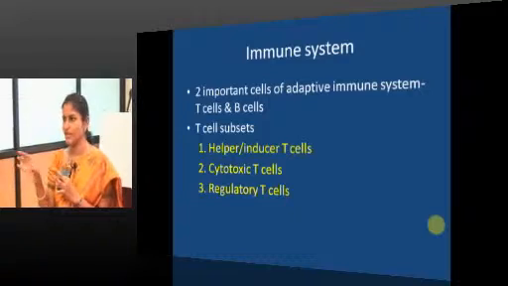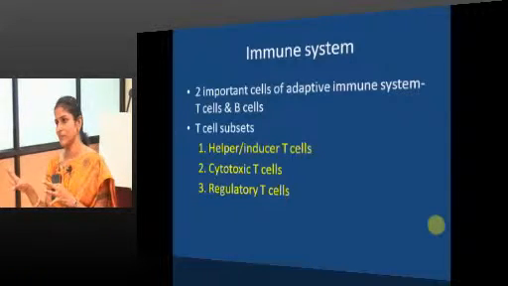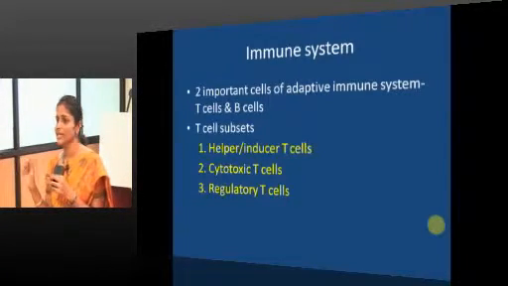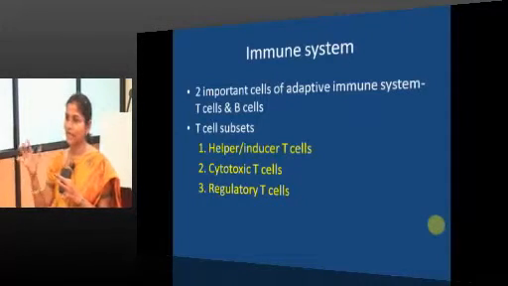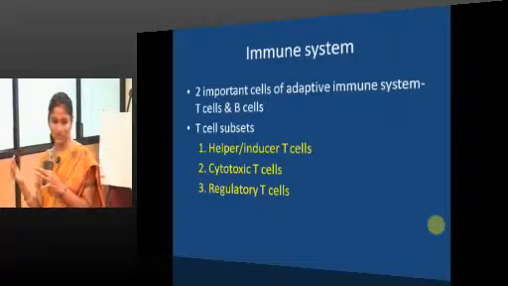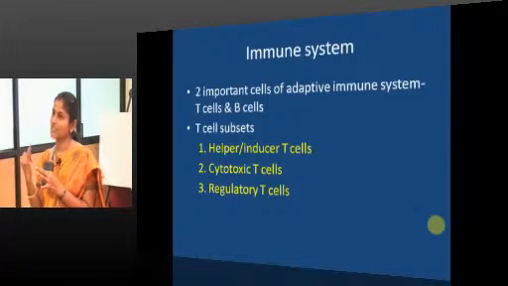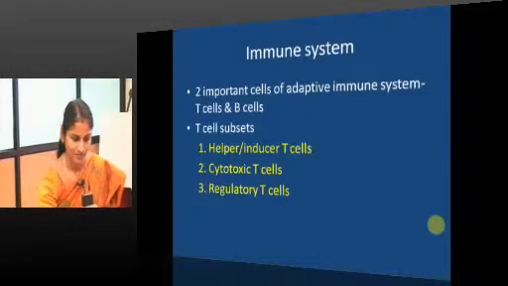the B lymphocytes. B lymphocytes, to understand, it is very simple. The complex ones are the T lymphocytes because they are the masters, they are always complex, and we have 3 subsets for T lymphocytes: helper T cells, cytotoxic T cells and regulatory T cells.